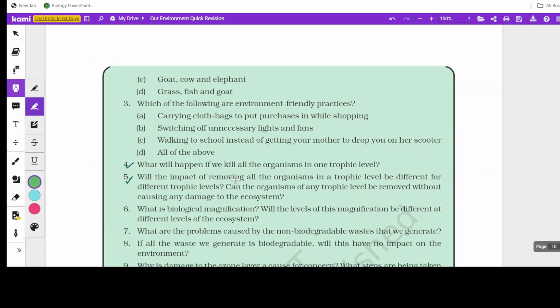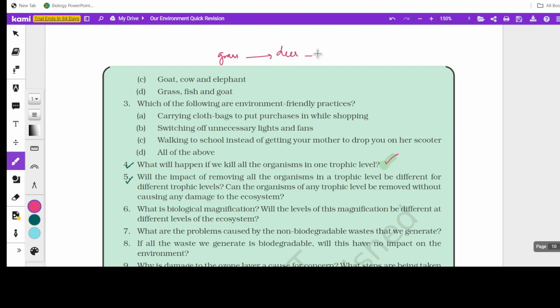What will happen if we kill all the organisms in one trophic level? Yeah, this is a mostly asked question. They won't generally ask it like this. They'll give you a situation, saying that in a food chain, if we kill the tiger, what will happen to the other ones? Or if all the deer in a food chain are eradicated, what will happen? For example, in a food chain carrying grass, deer, and a lion, if there is no grass, the deer will be starving. If there is no deer, the lion will not have food.